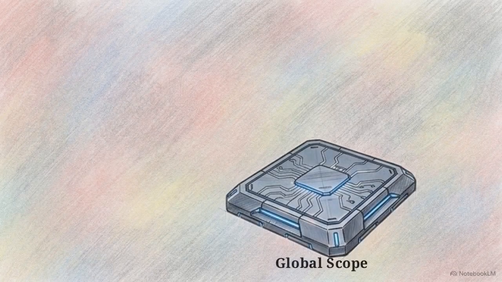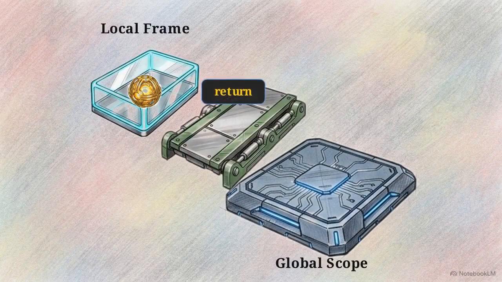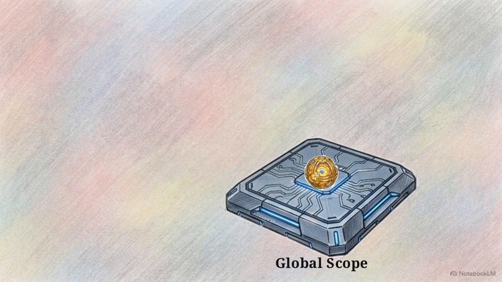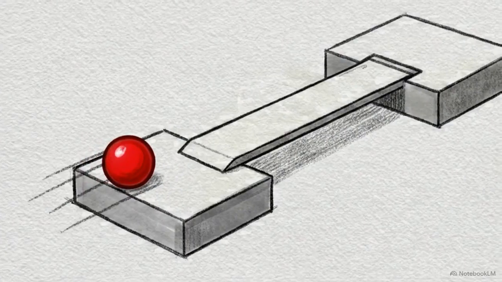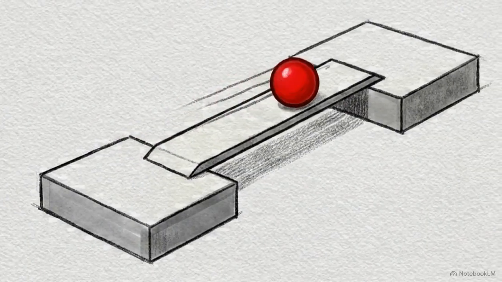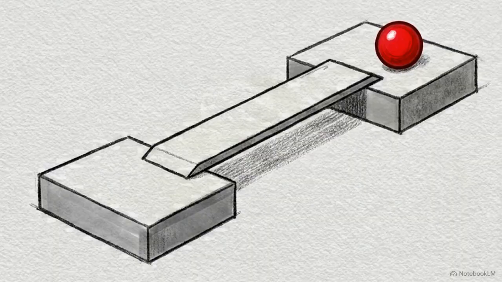To create a fruitful function, you must use the return statement. This is the official bridge mechanism. It passes the computed data back out to the calling expression right before the temporary local frame is destroyed. While the print command serves the human monitor, the return statement is absolutely required for the machine's ongoing mathematical operations.